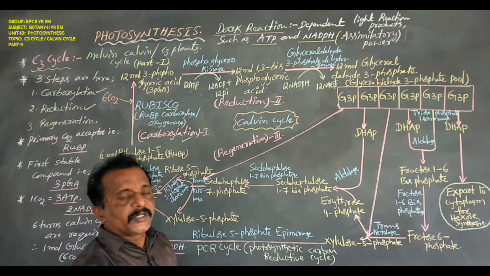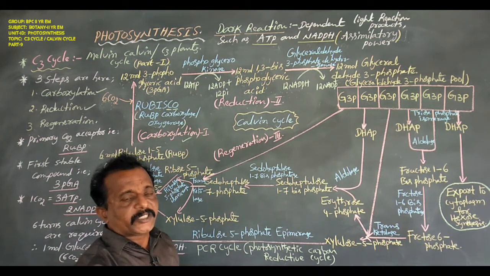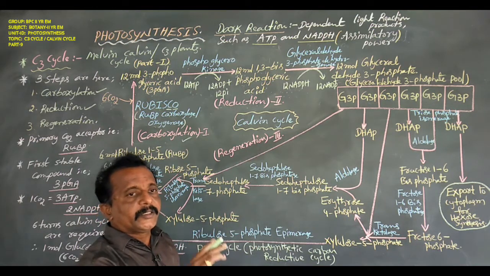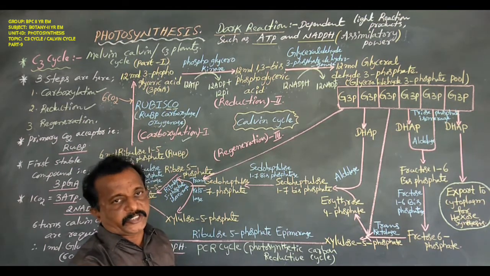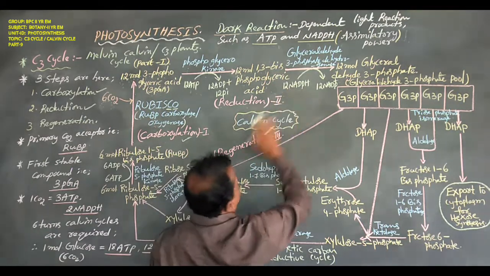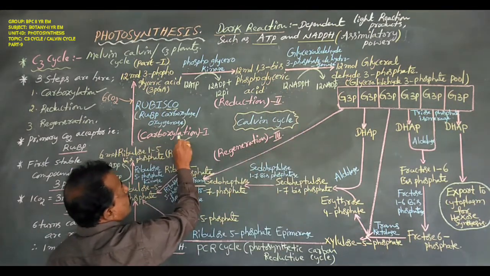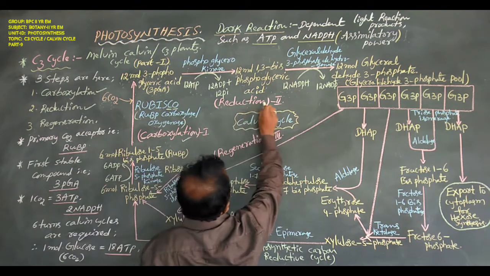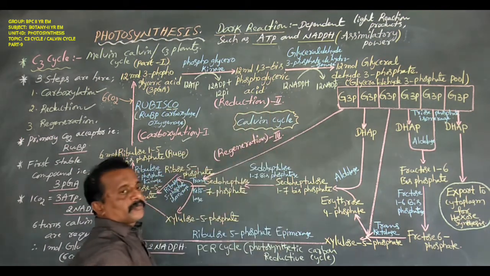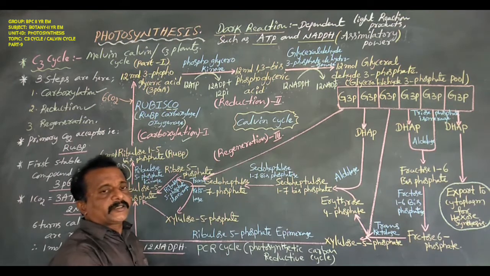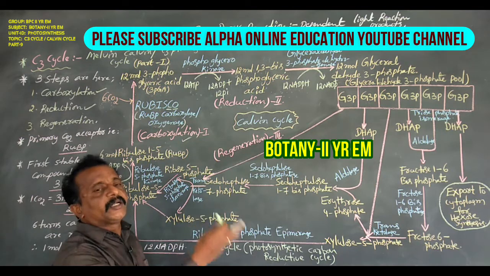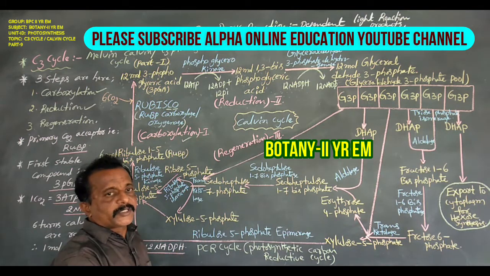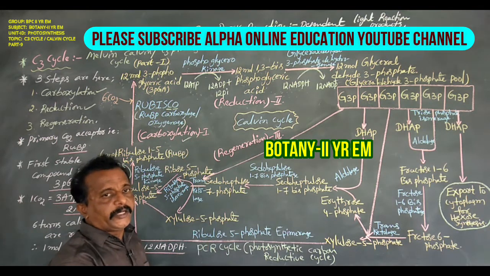So in the carboxylation reaction and in the reduction reactions we use the light reaction end products, ATP and NADPH. Carboxylation is only 1 reaction, but reduction has 2. These 2 reduction reactions utilize 12 molecules of ATP and 12 molecules of NADPH.